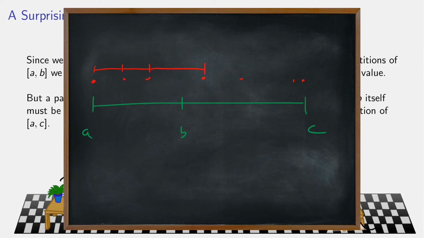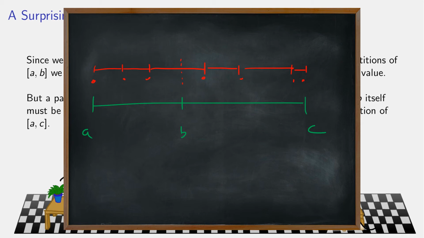So this is not a partition from A to B. And then I keep going. But if I want to turn this into a partition from A to B, what do I have to do? Add a single point. So here is where we're going to use these results we've been discussing about what happens when you add a single point to a partition.